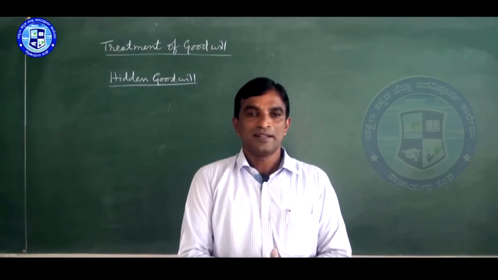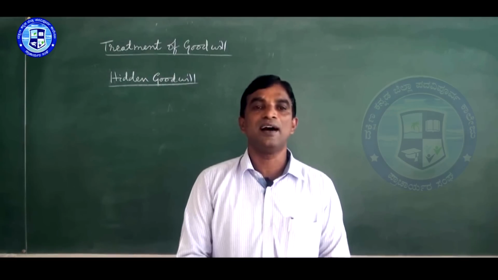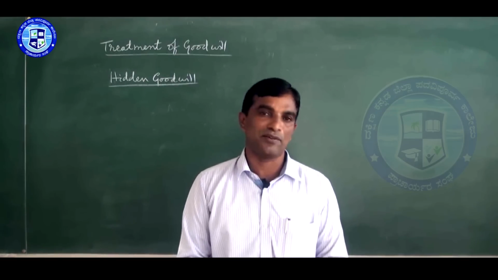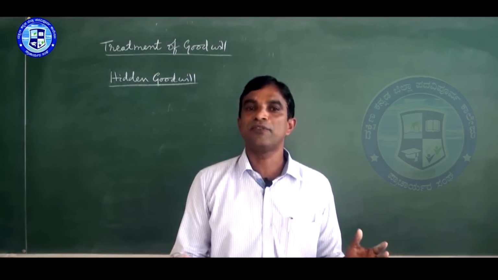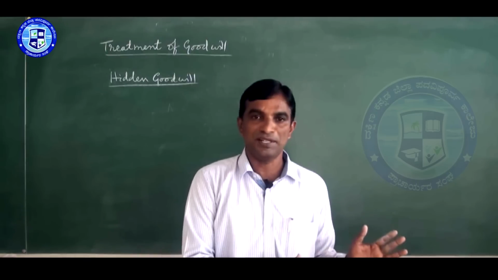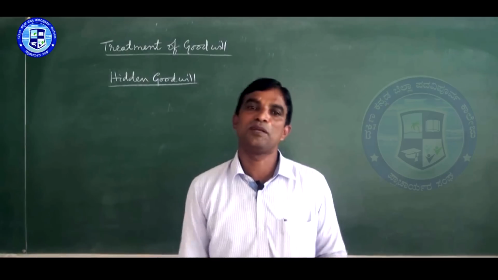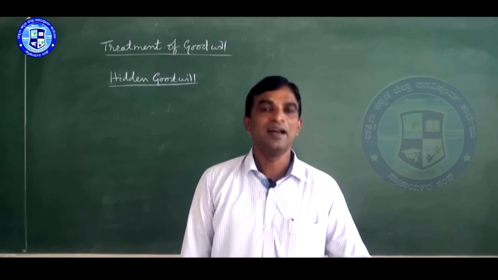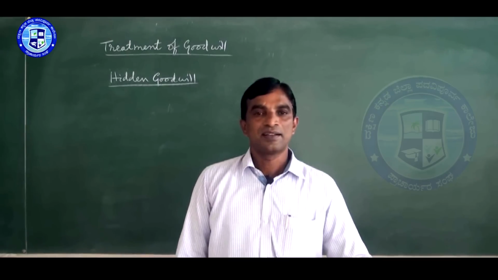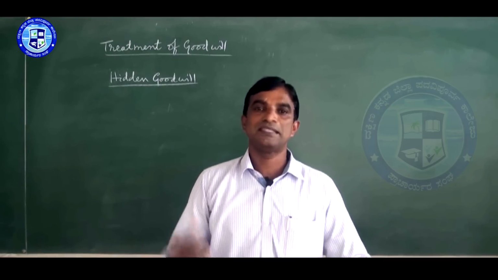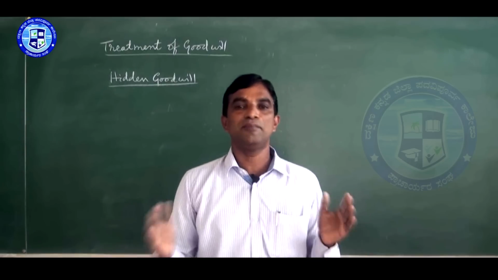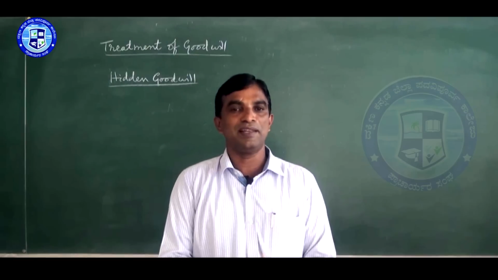Now, like this, we have to see how to share accumulated profit. About accumulated profit, we have seen it in admission. Here, while solving problems, I will tell you. And revaluation of assets and liabilities, then partners' capital account, then balance sheet. That much is remaining.